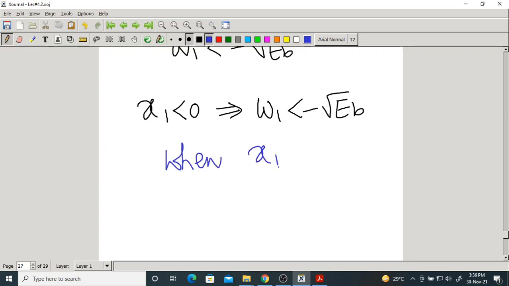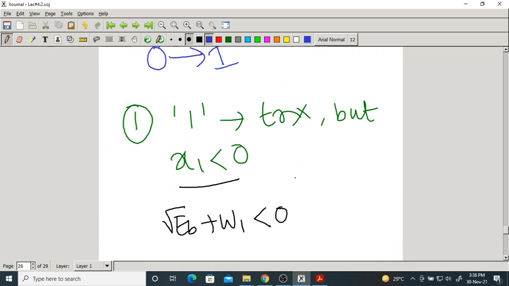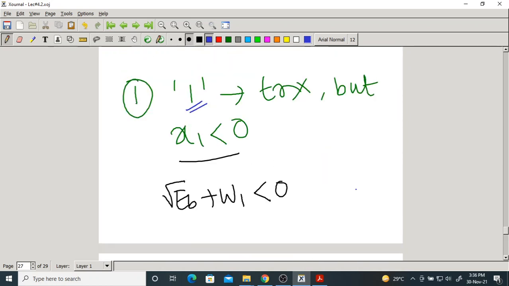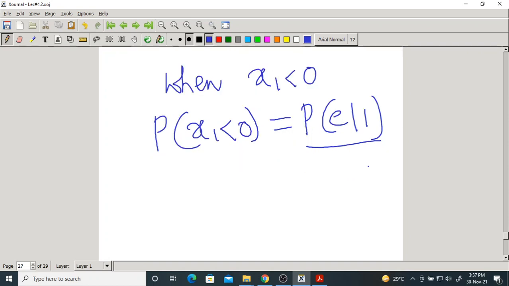Now, when x1 is less than 0, we get error. So the probability of x1 less than 0 is the probability of getting error when bit 1 was transmitted. Whenever x1 is less than 0 and bit 1 is transmitted, this is the one conditional probability of error. So what is another one?